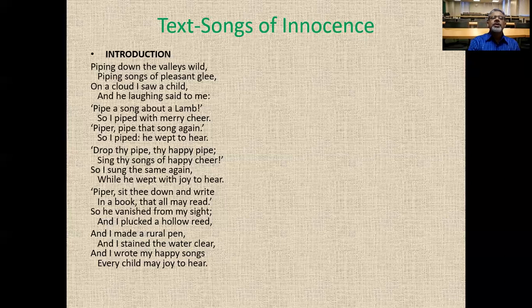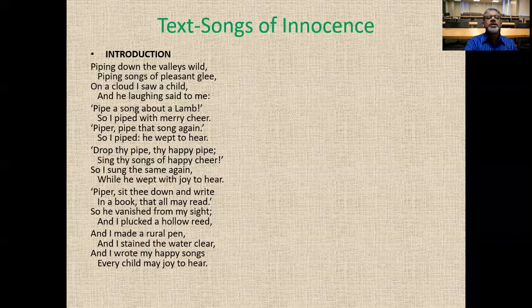He wrote the poem, and generation after generation, children will read this poem and be much delighted by the subject matter of the song, which must be very touching, since the child in the cloud wept every time he heard the song.